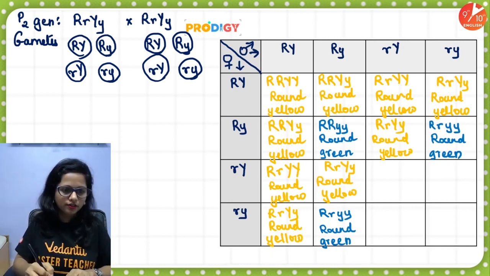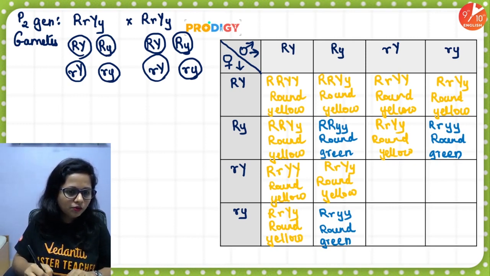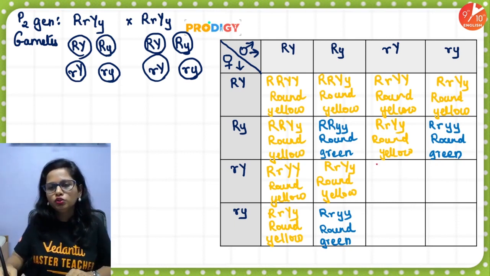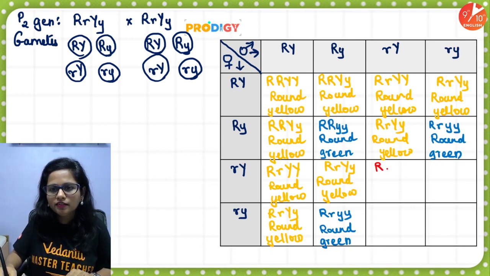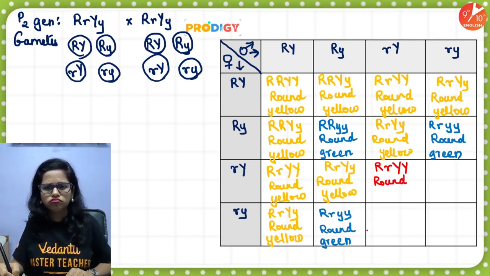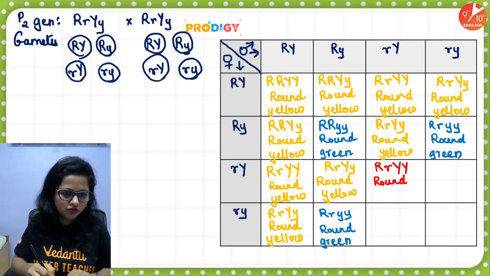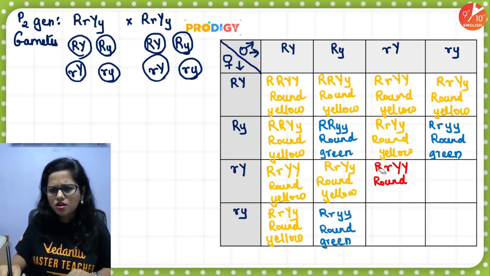Let us move further. Okay, let me pick up another color now. Now, people, yeah. So here, capital R, small r, capital Y. Capital R for round and capital. Oh, I made a mistake. Sorry, I made a mistake. Let me erase this. That is the reason why I was thinking, how did such a big mess happen.